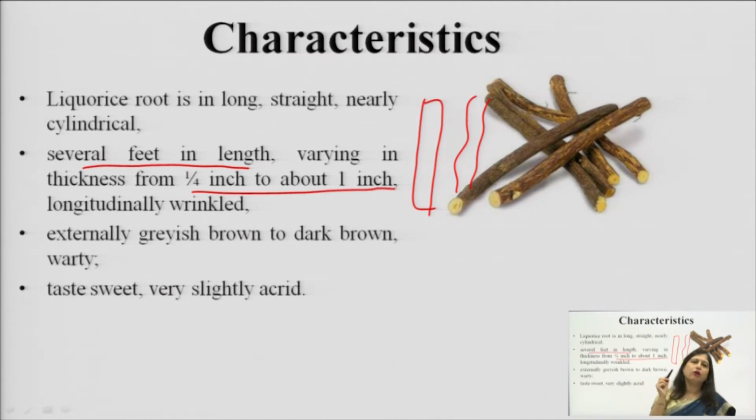So, the diameter of this root is 1/4 inch to 1 inch, maximum diameter 2.5 centimeters. Externally it is grayish brown to dark brown. Internally, it is pale yellow in color.